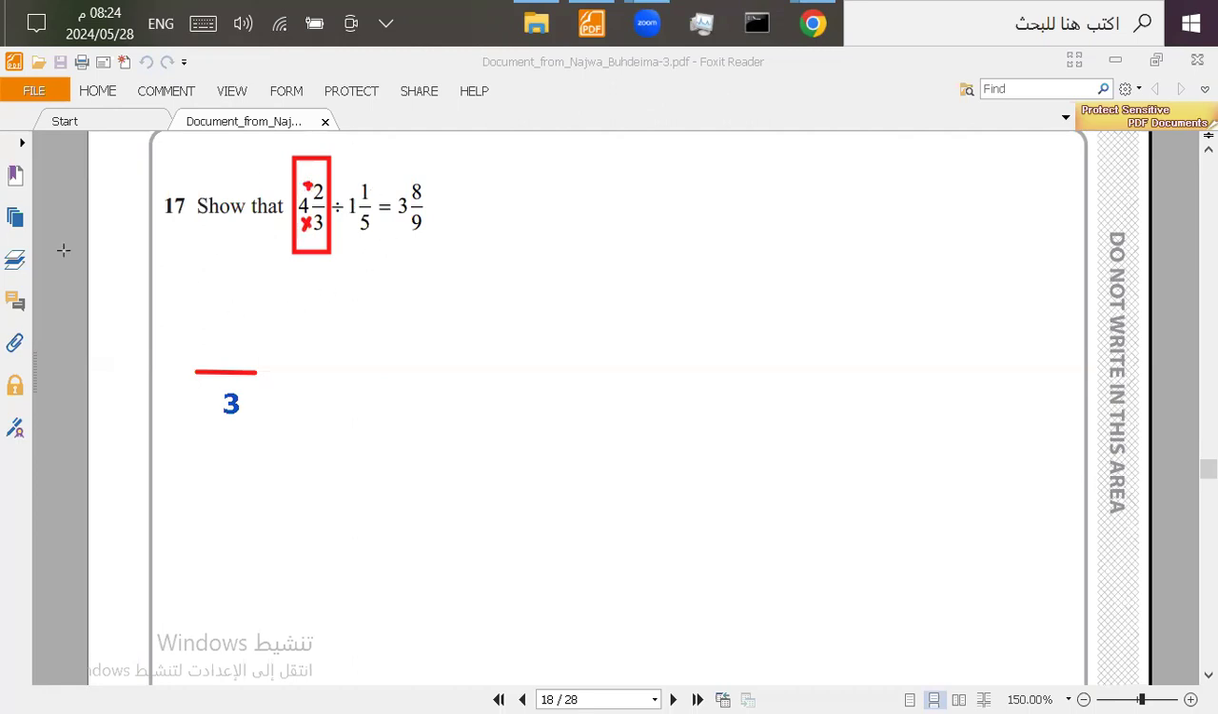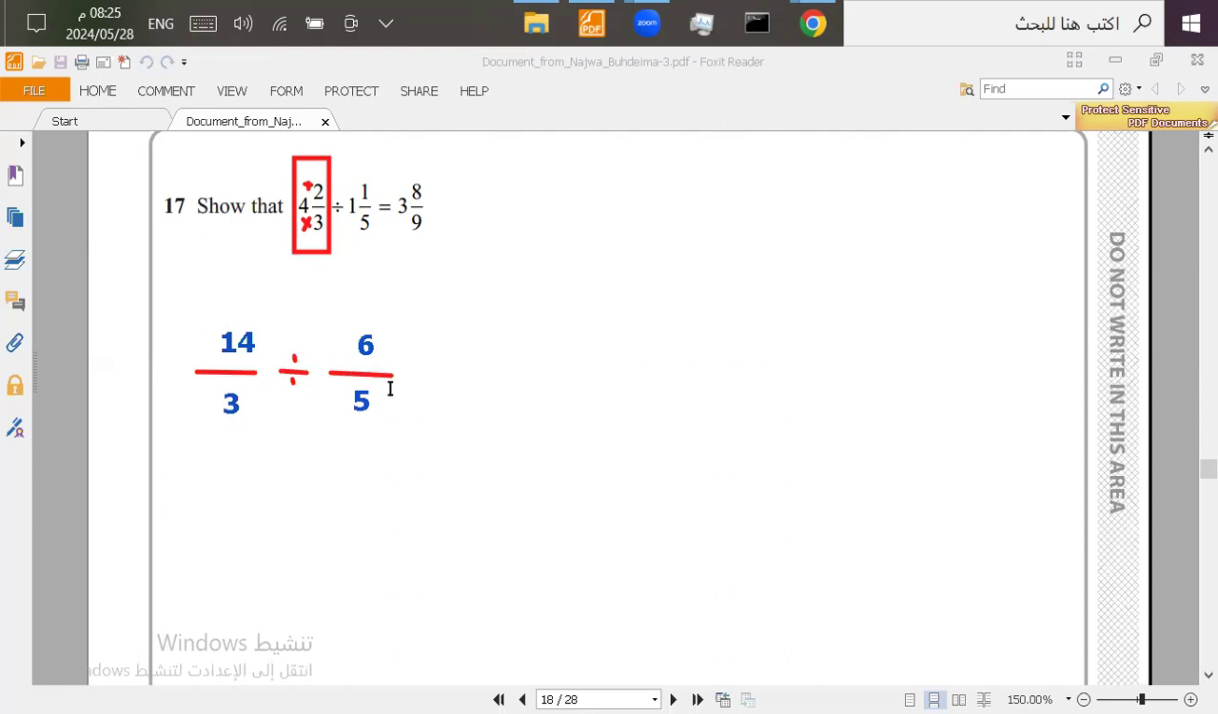Same idea with this one. So 3 times 4 is 12. 12 plus 2 will be 14. So this one is 14 over 3. And then we have divide here. So this one is division, like this. Now we do the same with this fraction. So the denominator will be the same, which is 5. And then we multiply 5 by 1 is 5. 5 plus 1 is 6. So this one will be 6.